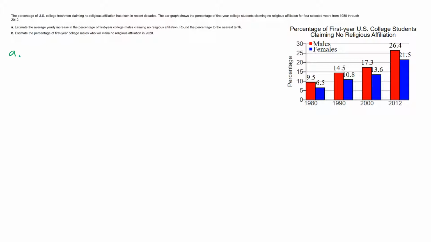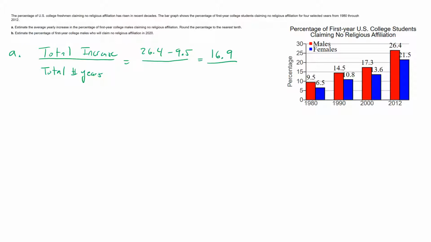Alright, so we want to estimate the yearly increase in the percentage of males claiming no religious affiliation from 1980 to 2012. To do that, I need to figure out what the total increase was and divide it by the total number of years during the time frame. The total increase would be the difference between 26.4 and 9.5, which is 16.9.